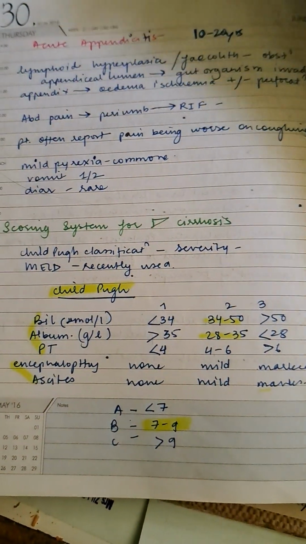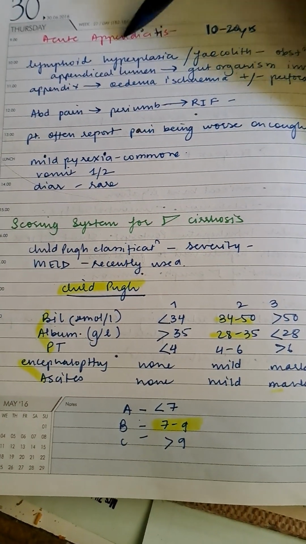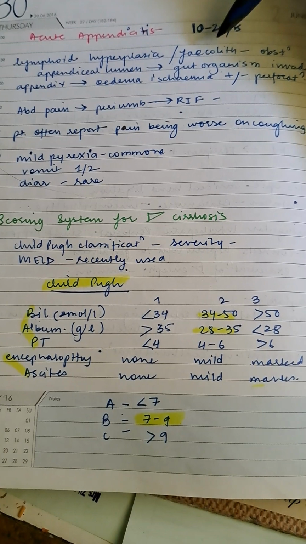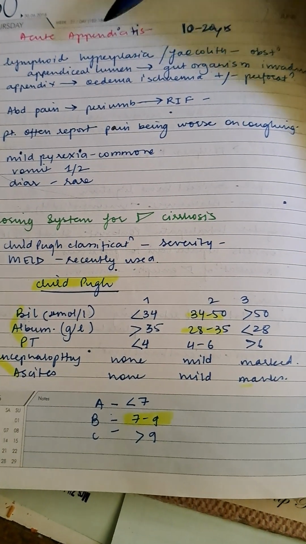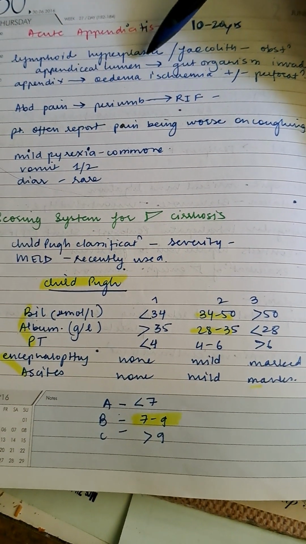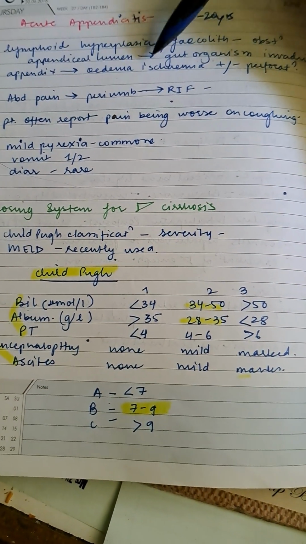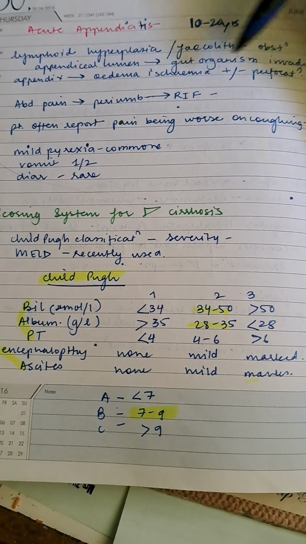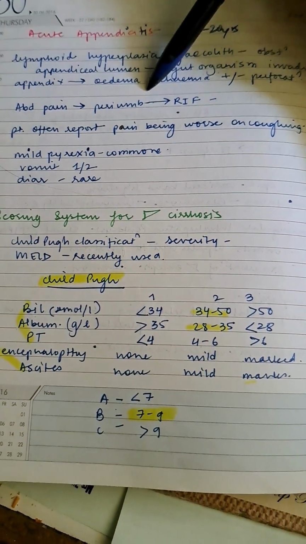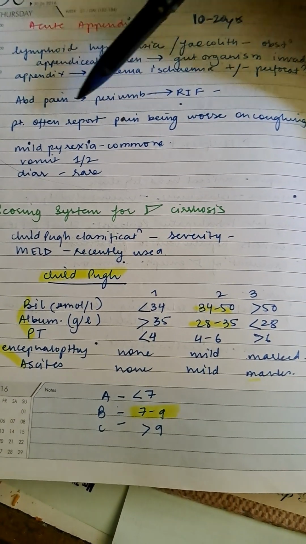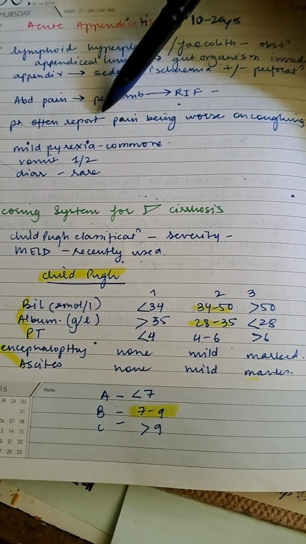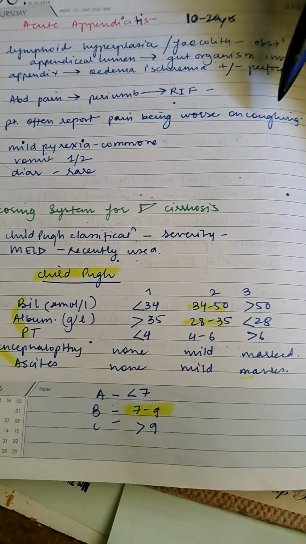Acute appendicitis, 10 to 20 years. Lymphoid hyperplasia or fecolith obstruction of the appendiceal lumen, gut organisms invading the appendix, edema, ischemia with or without perforation. Abdominal pain, periumbilical, right iliac fossa. The patient often reports pain being worse on coughing.